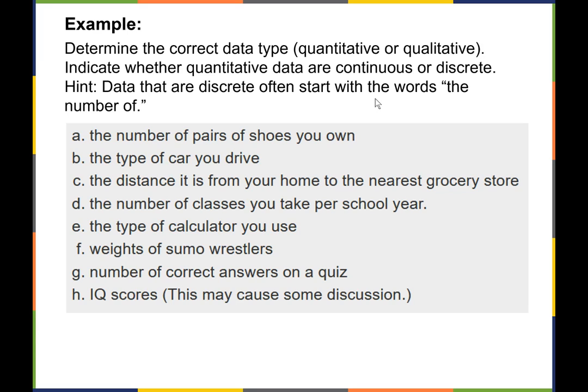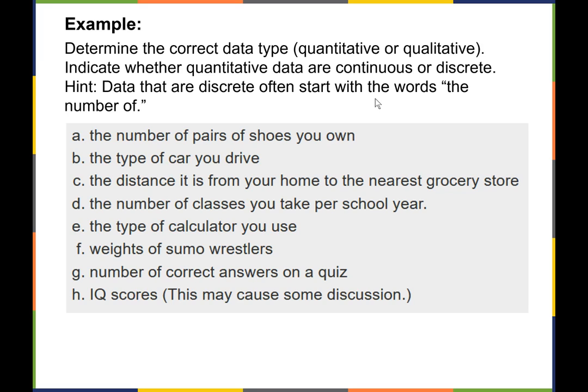Let's go through these. The number of pairs of shoes you own, that's going to be a number. So we know that that is quantitative. And it's going to be a whole number that you count. So that's going to be discrete. So quantitative, discrete. The type of car you drive, that's going to be qualitative data.